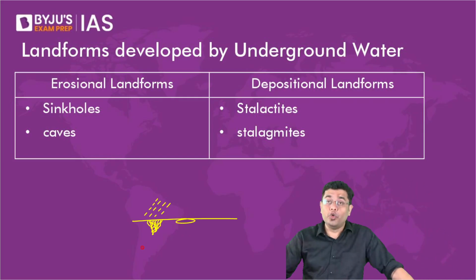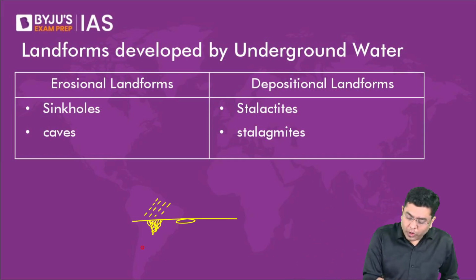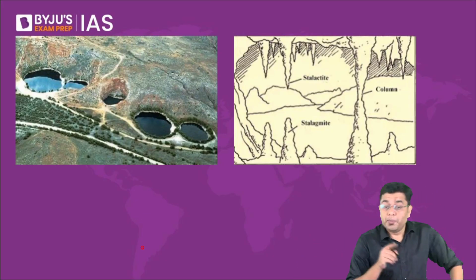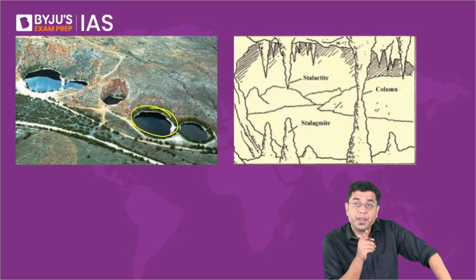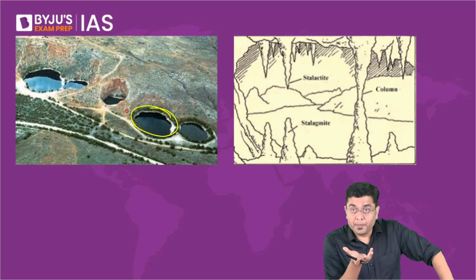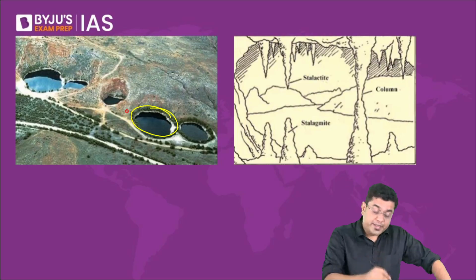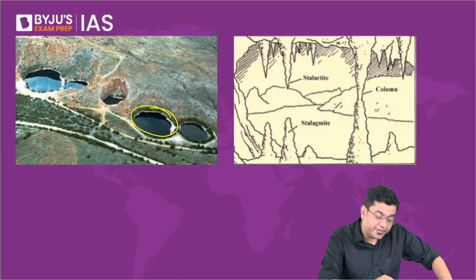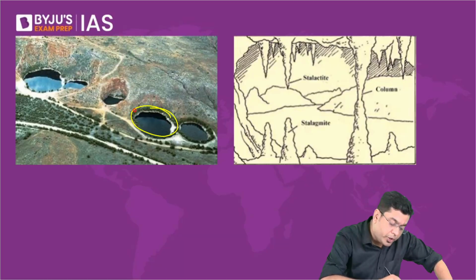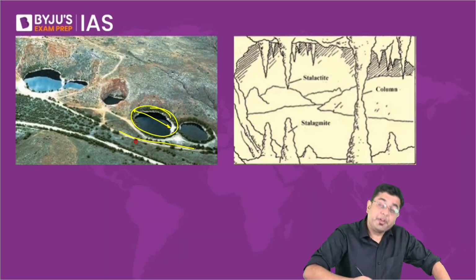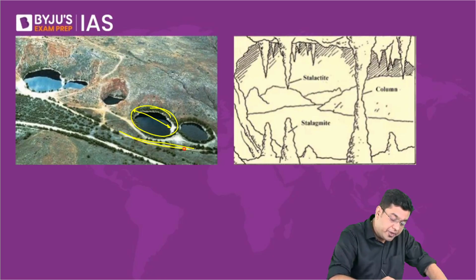That is a sinkhole. If you have to see a sinkhole, observe this. Please don't confuse it with a pothole. A pothole is very small, the kind we have seen in a river bed. Just to give you an idea of how large this will be, what you observe on the side here is a full-fledged highway where vehicles can move, and here is another alternate highway which has been constructed.